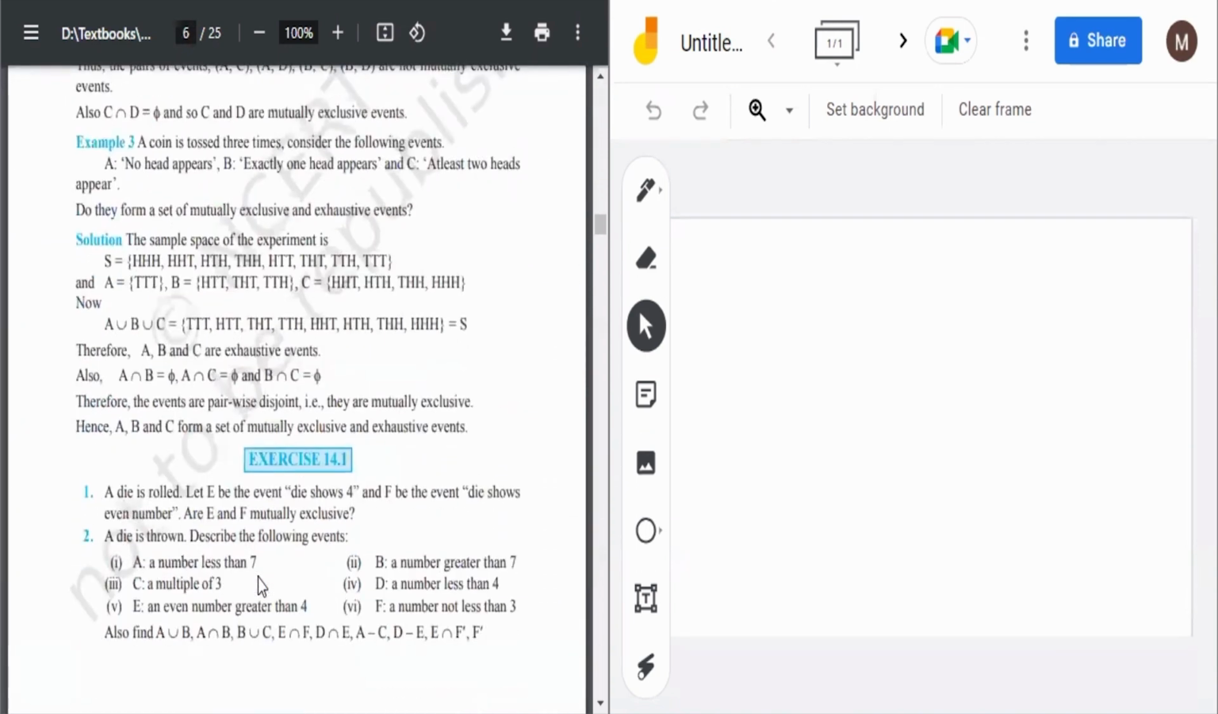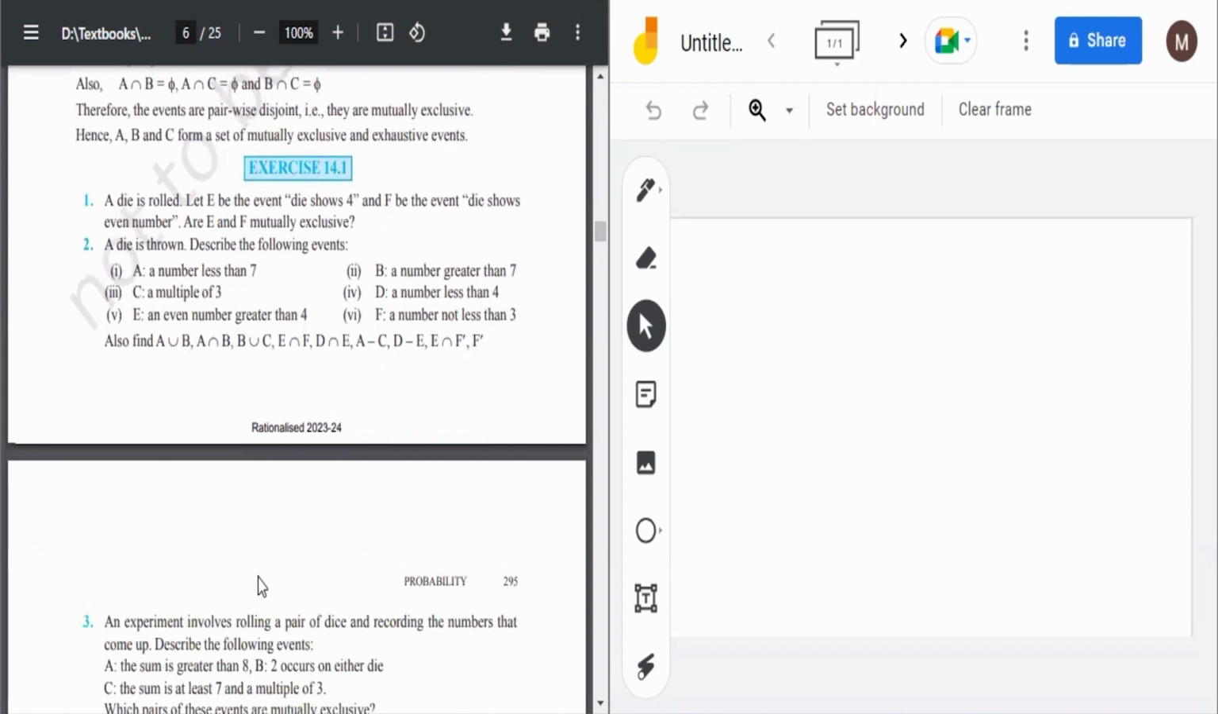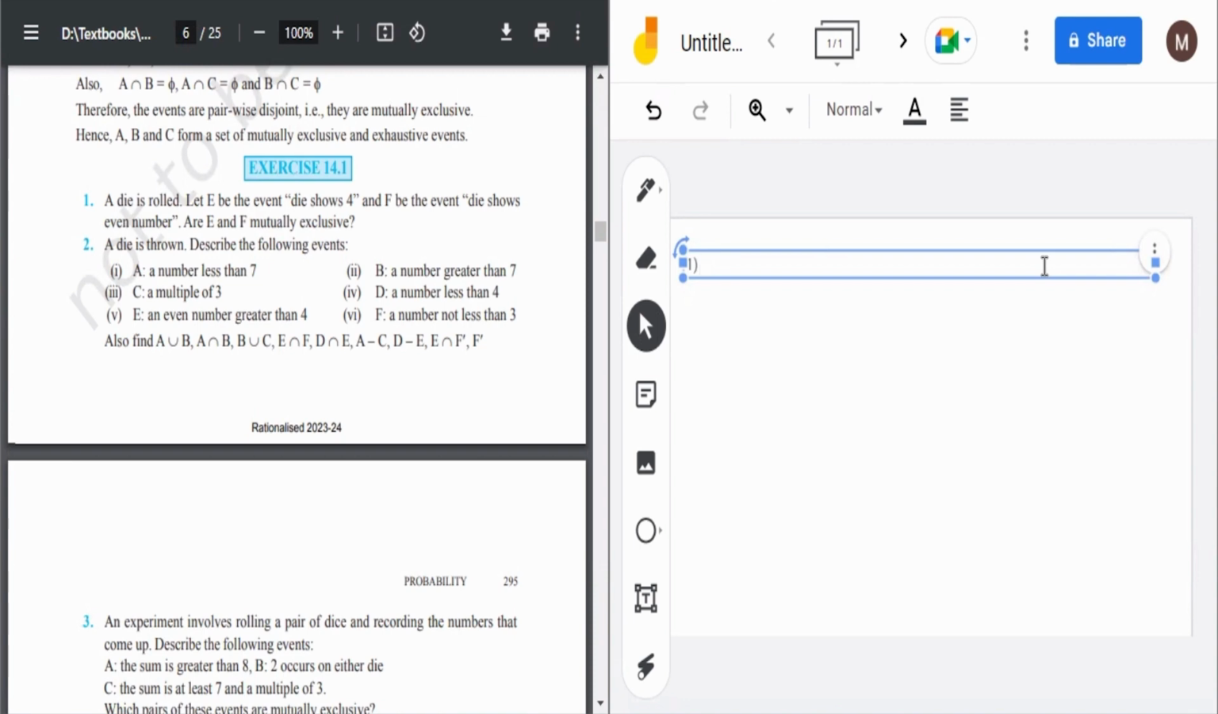Questions solve हो जाएंगे. Okay, so let's move to Exercise 14.1. So let's start with the first question. Now, the first question: a die is rolled. Let E be the event the die shows 4 and F be the event the die shows an even number. Are E and F mutually exclusive?